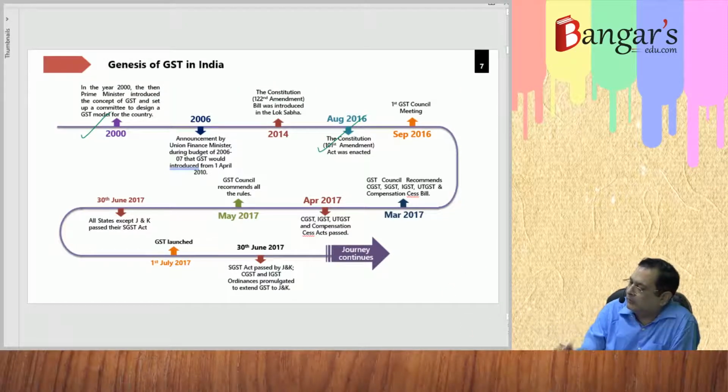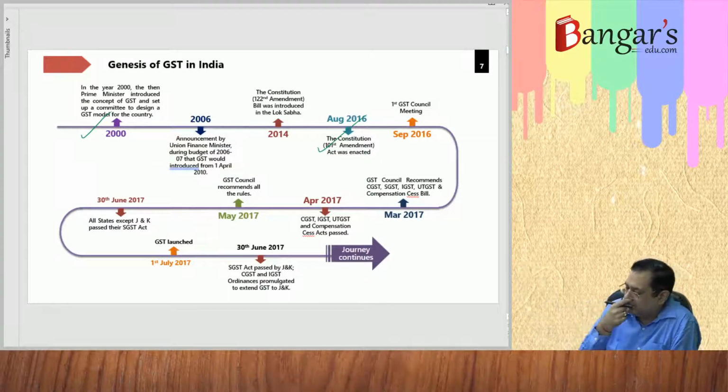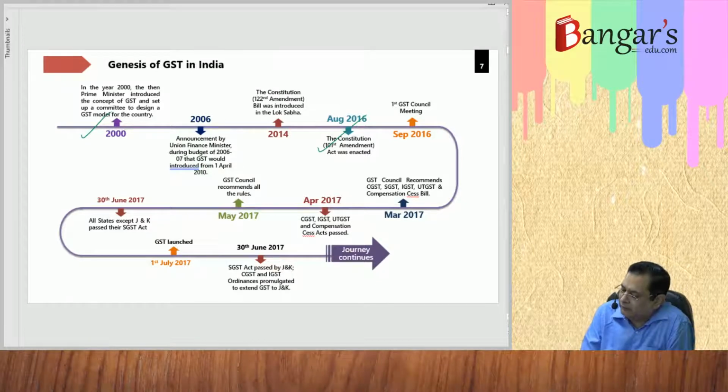All these things were given to the GST Council, and the first council meeting was in September 2016. Then the government introduced the various bills in March 2017, that is the CGST bill, SGST bill, IGST bill, and UTGST bill, and in April 2017 these bills were ultimately enacted. Then various state governments also passed their own SGST Acts, which are just a replica of what?